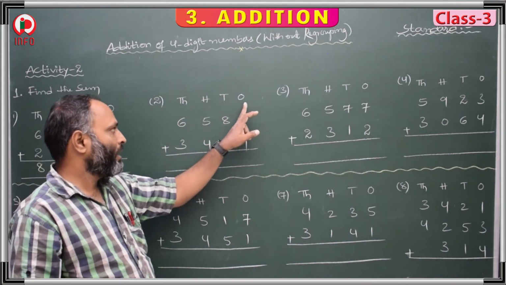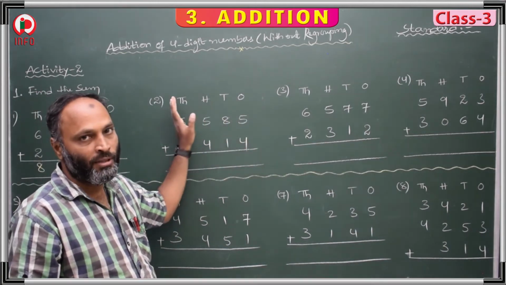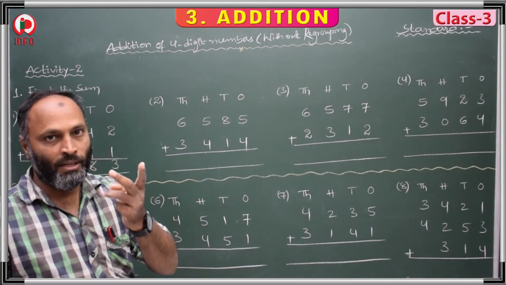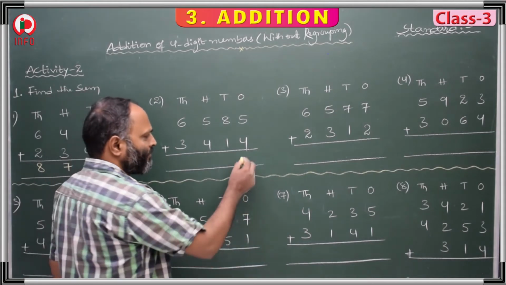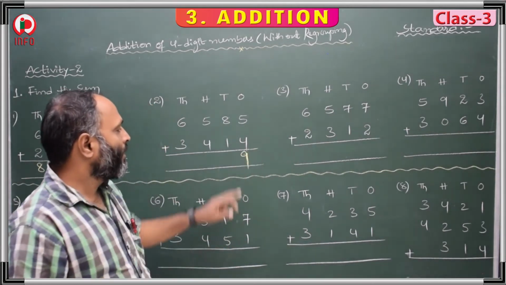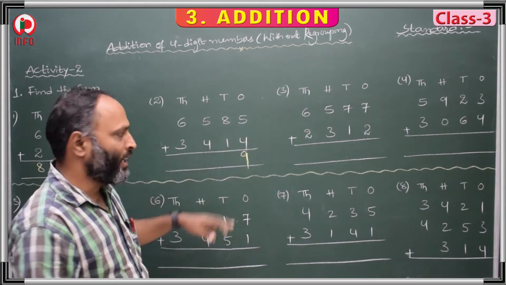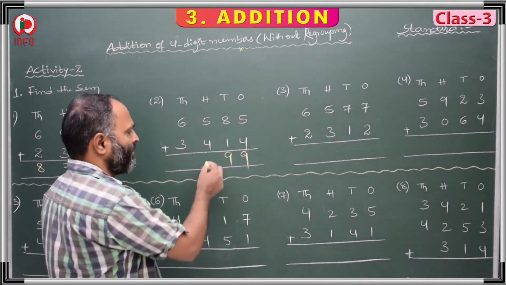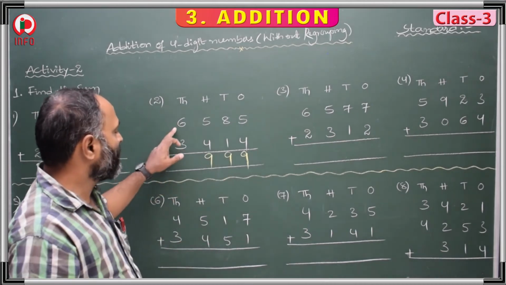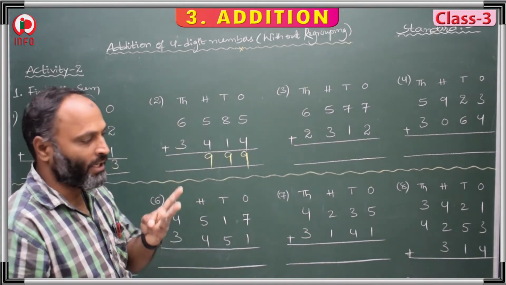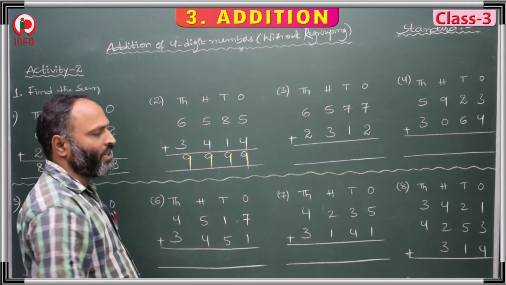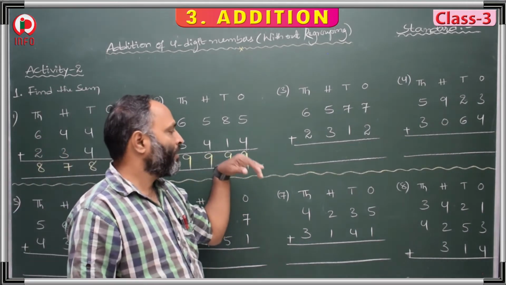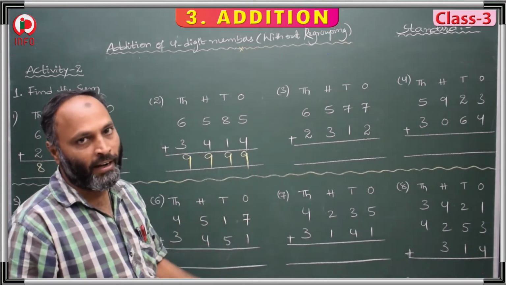Now for the second question we add from the ones place to the thousands place. 5 plus 4 first, 5, 6, 7, 8, 9. Now 8 plus 1 is 9. Again 5 plus 4 is also 9. 6 plus 3 is 7, 8, 9. So the answer is 9,999. All are single digit numbers, so we keep each exactly below the place that we added.